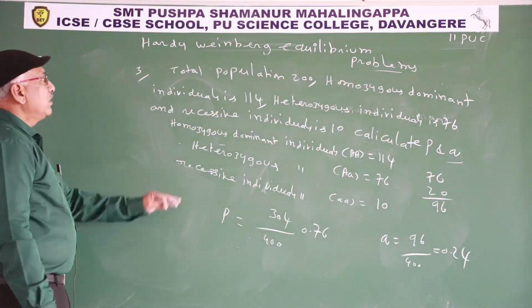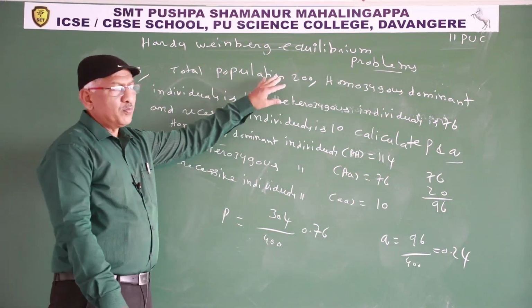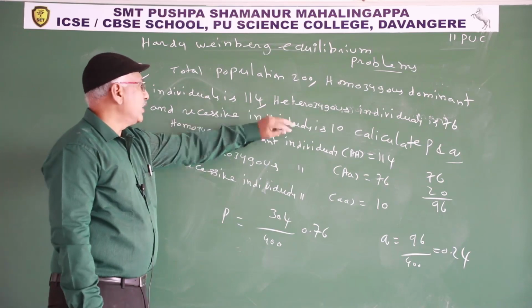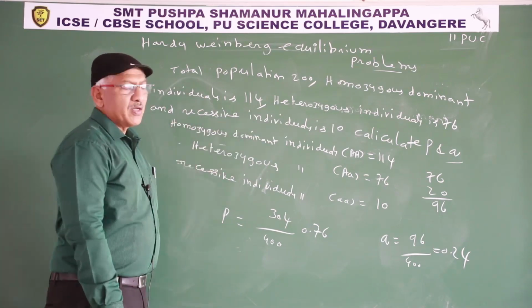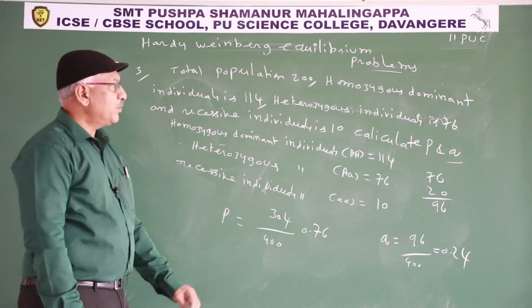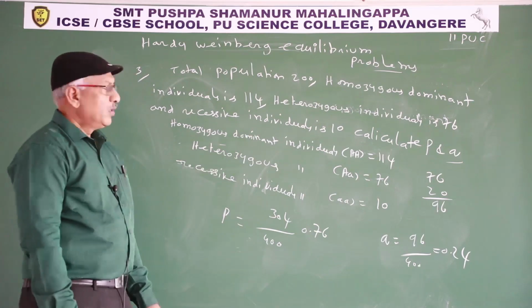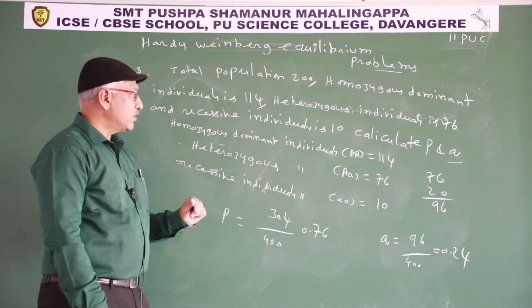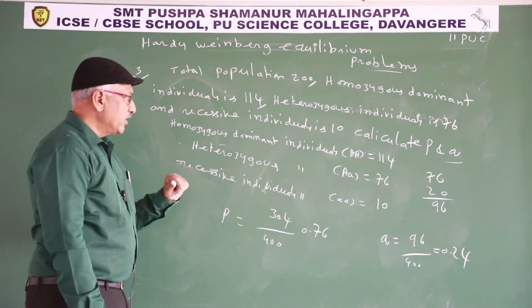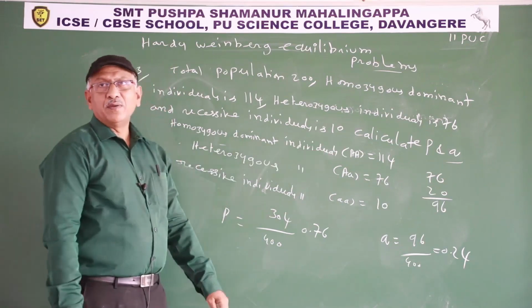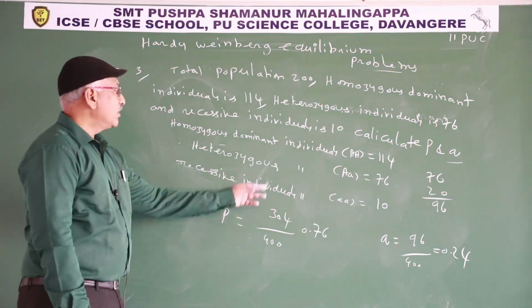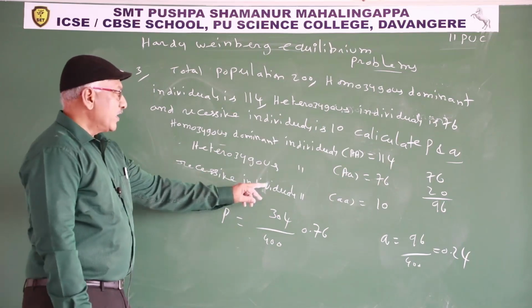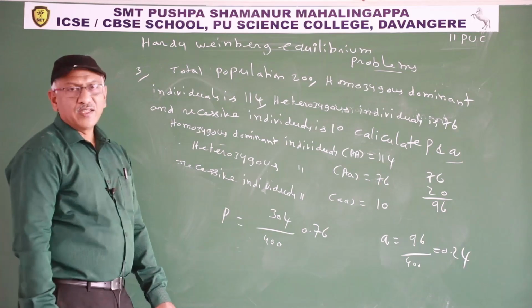So in this method they give complete data: total population, homozygous dominant individuals, heterozygous individuals and recessive individuals. Calculate P and Q. In examination they may ask only one. First you write the given data. Homozygous dominant means it contains 2 capital A alleles. Heterozygous means it contains 1 capital A allele. Recessive individual contains 2 small a alleles.